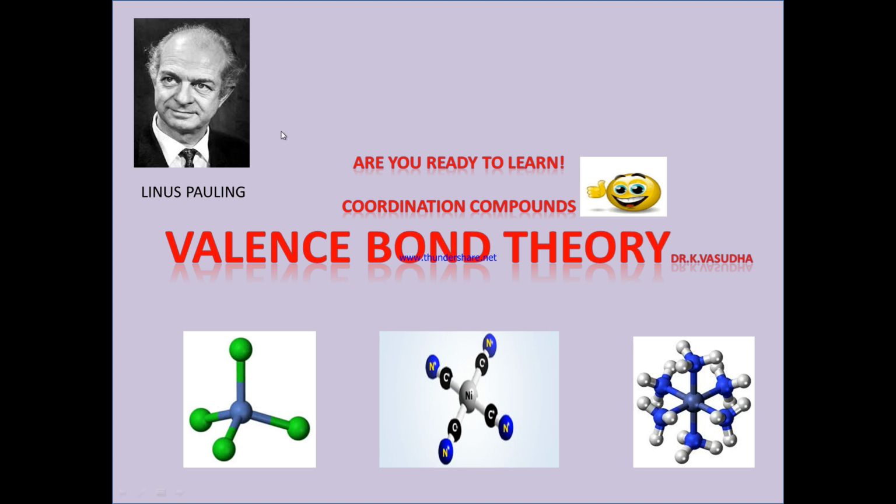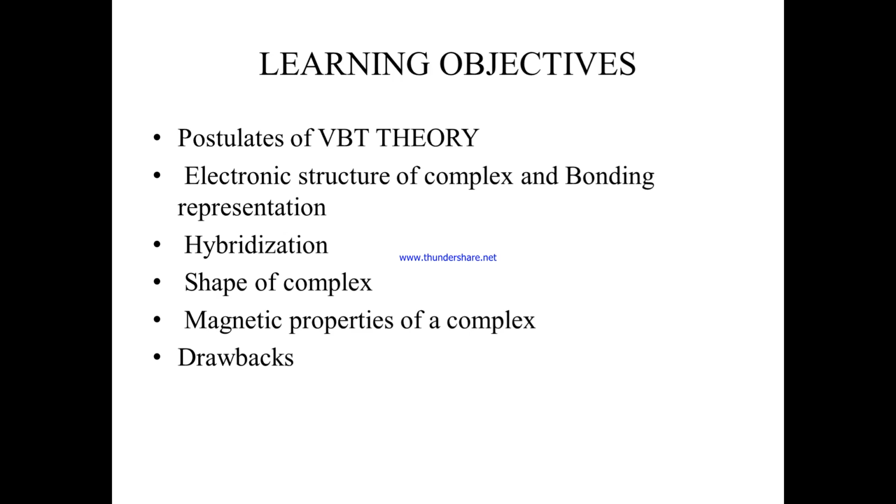Yes. So, do you know who proposed this valence bond theory? Here you can see the famous scientist, Pauling. He proposed valence bond theory somewhere in 1928. So now let us see the valence bond theory.